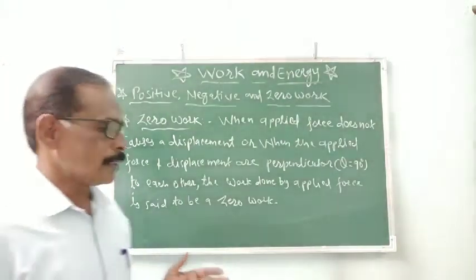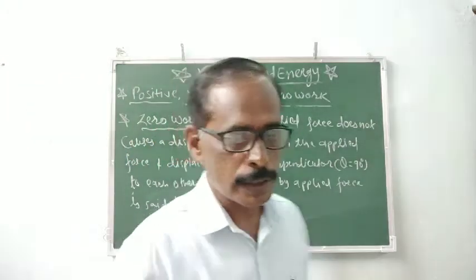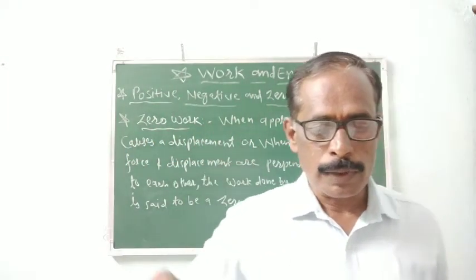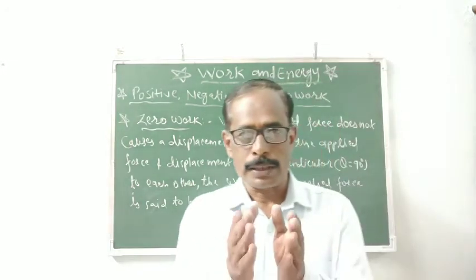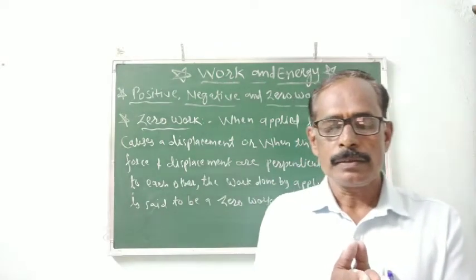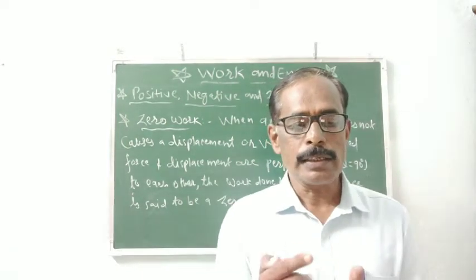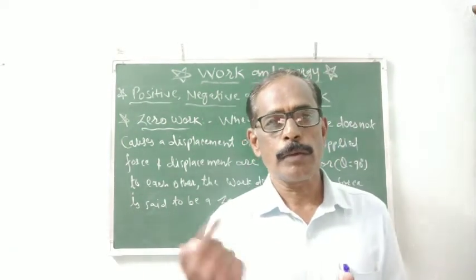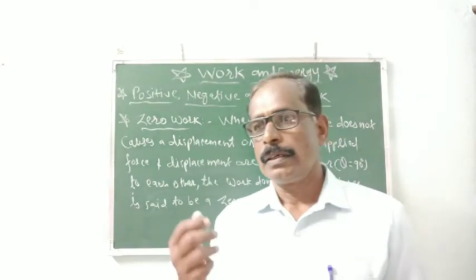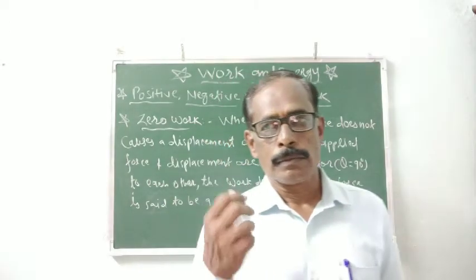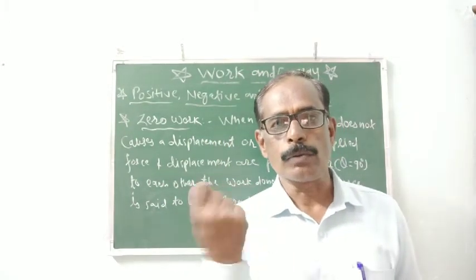In our activities, which work done is a zero work done? In the activity we discussed, we tie a stone to one end of a string and move the string round and round.